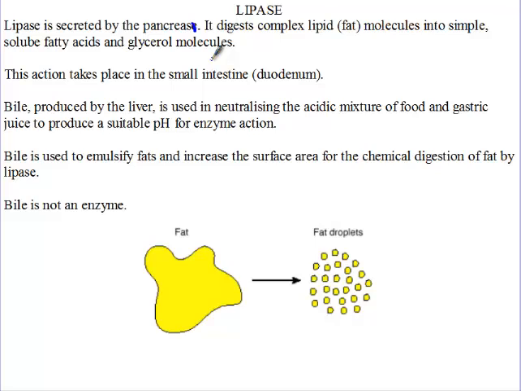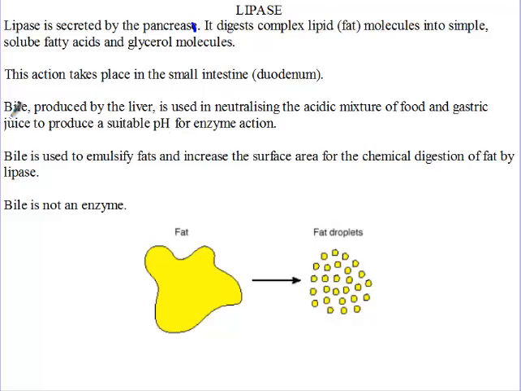Now remember, these enzymes only help with the breakdown. They make the breakdown move faster. Okay. Now this action takes place in the small intestine. So that is where fat is broken down. Fat is broken down in the small intestine. The digestion of carbohydrates starts in the mouth and continues in the small intestine. Digestion of protein starts in the stomach and continues in the small intestine. But with the lipids, it takes place in the small intestine.